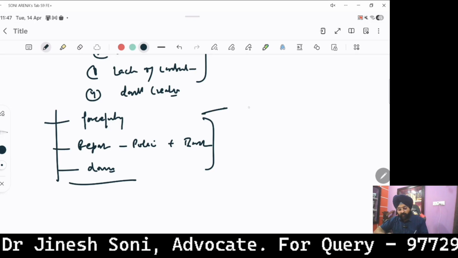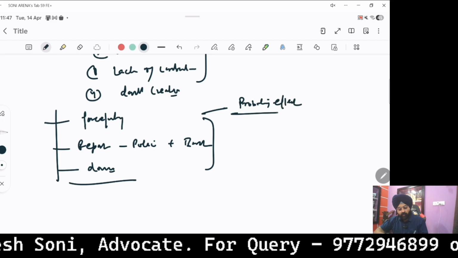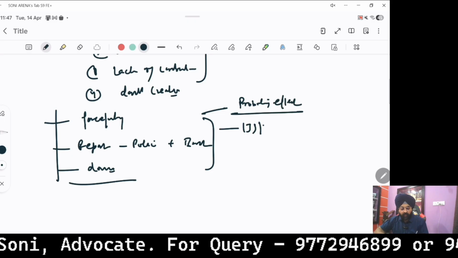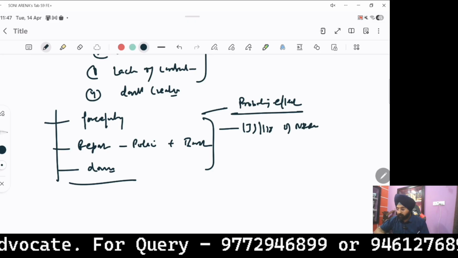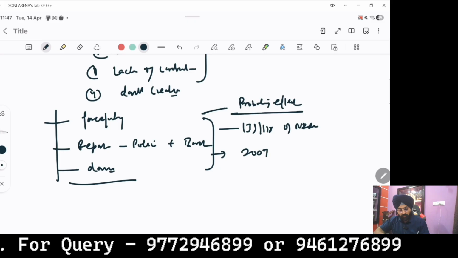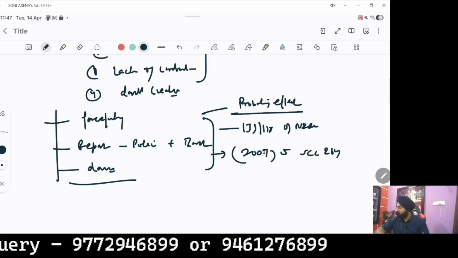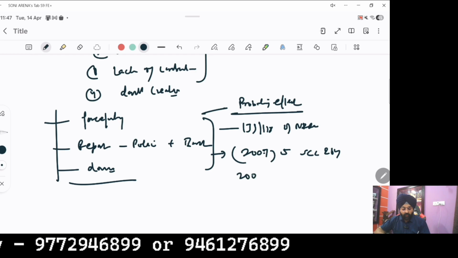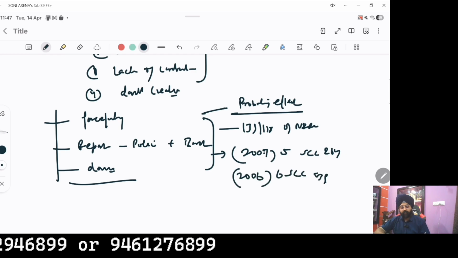So basically, if the defense has a probabilizing effect, the presumption of section 139 and 118 of the NI Act gets rebutted. Regarding this, two judgments are important. Number one, 2007, volume 5 SCC, page 264. Another one is 2006, volume 6 SCC, page 39.